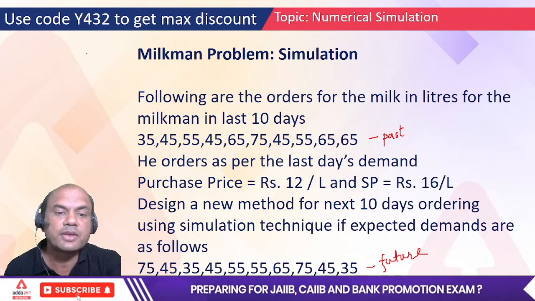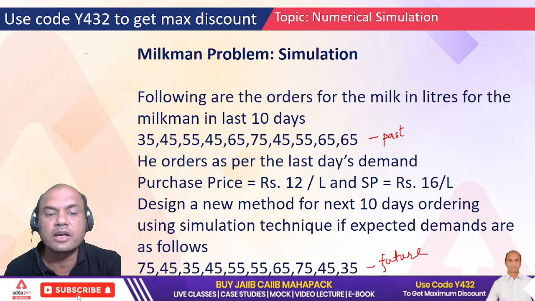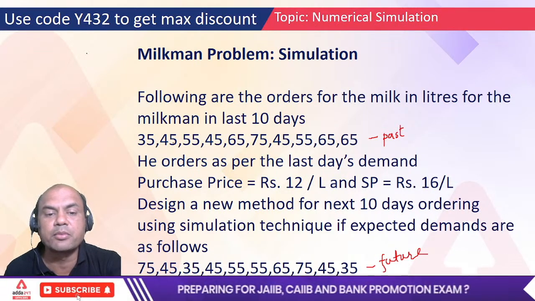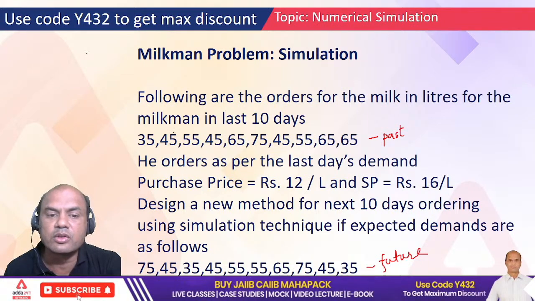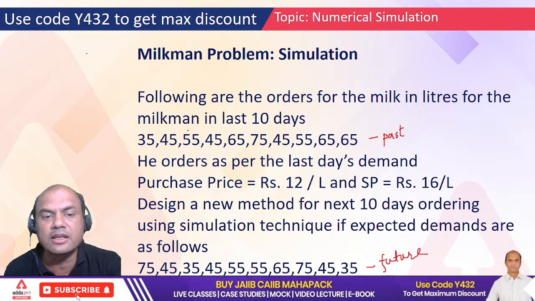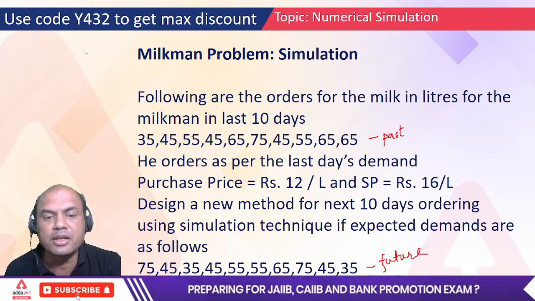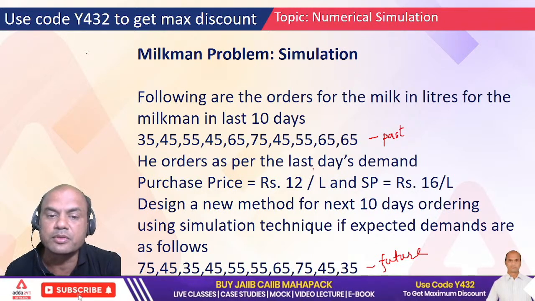See this, if he has an order of 35 liters on one day, the next day he will order 35 liters. Then the next day 45 people came to him. He notes how many people came to him for milk. So he'll note that 45 people came, and the next day he'll order 45 liters only. Next day 55 people came, so he'll order 55 liters only. That way he moves on.